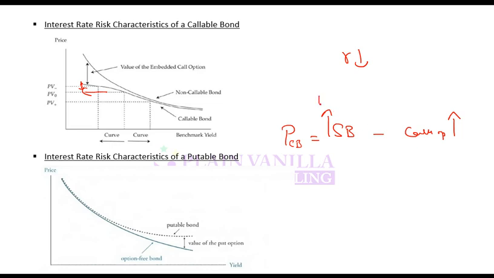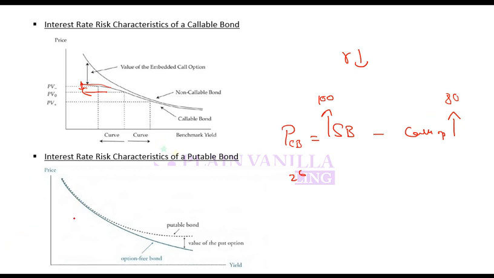So this increase, let's say it increases by 100, will be offset by the increase in call option value, and the net impact will be, let's say, 20, as you see here. So duration will become lower, the change in price will become lower towards the lower interest rate side. Why? Because this increase in price is being offset by the increase in call option value.